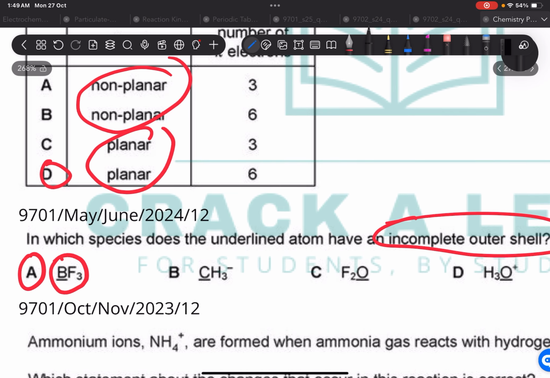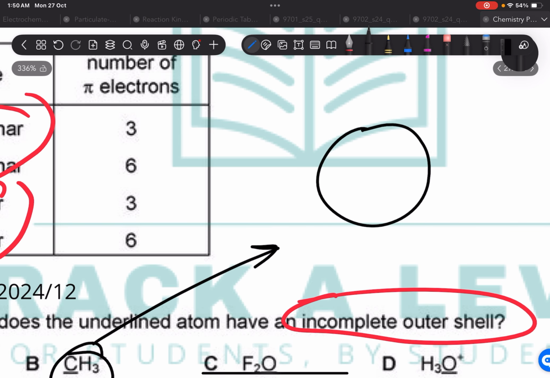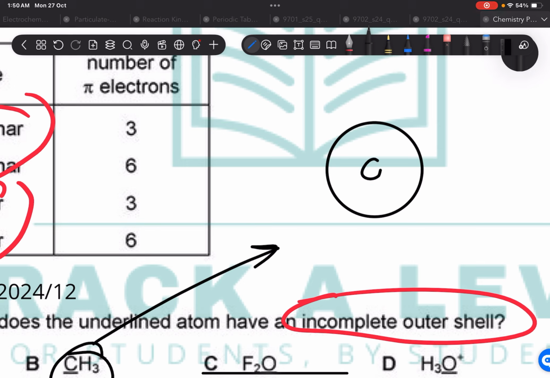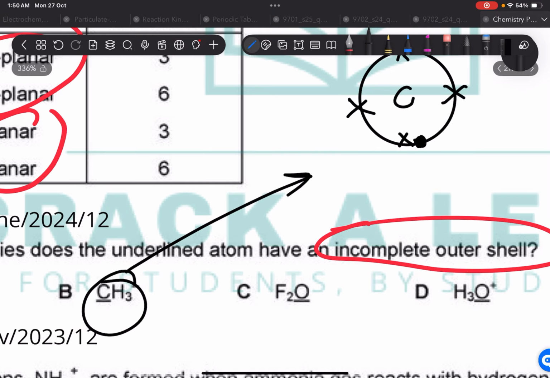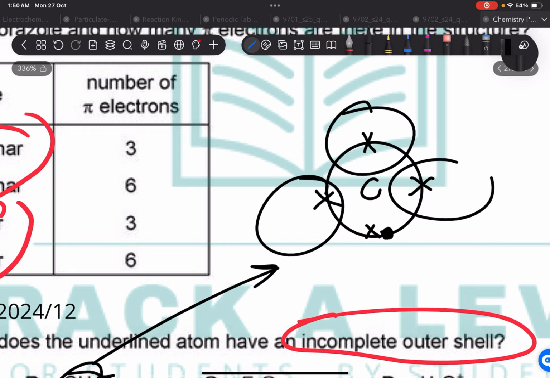Check for CH3 negative. Obviously it's going to have 8. How is it going to have 8? Because 1 carbon, how many electrons does it have? 4. 1, 2, 3, 4. It has gained 1, because it's a CH3 negative. And how many hydrogens does it have? 1, 2, and 3 hydrogens. Now count it for yourself that this is a full octet.